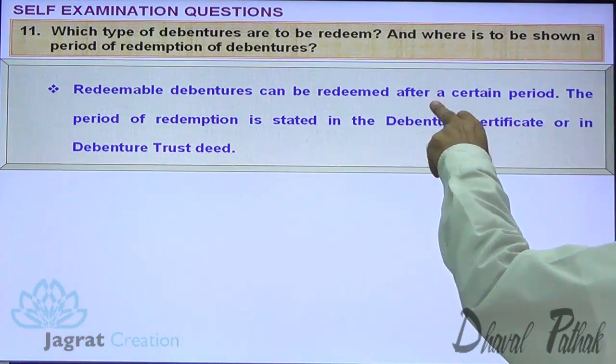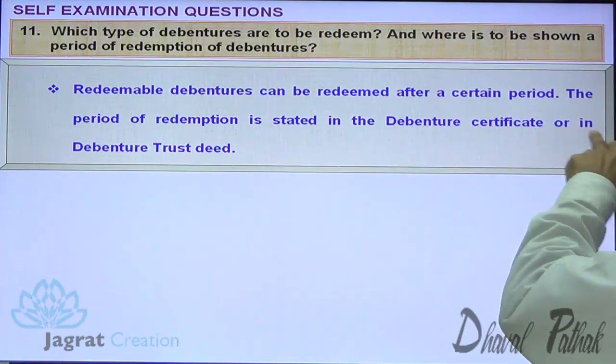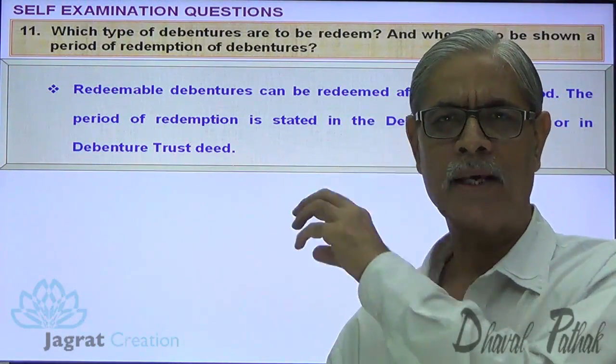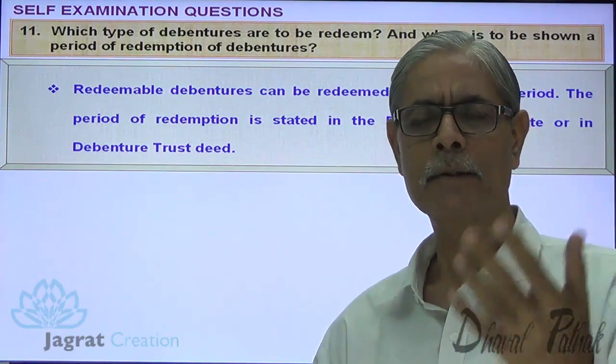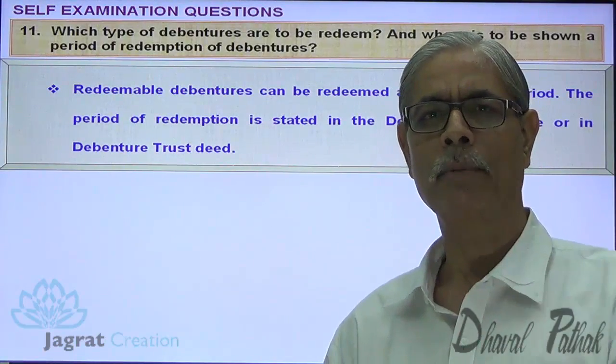Redeemable debentures can be redeemed after a certain period. The period of redemption is stated in the debenture certificate or in the debenture trust deed. This is the place where disclosure is made as to the time for maturity and redemption of debentures.